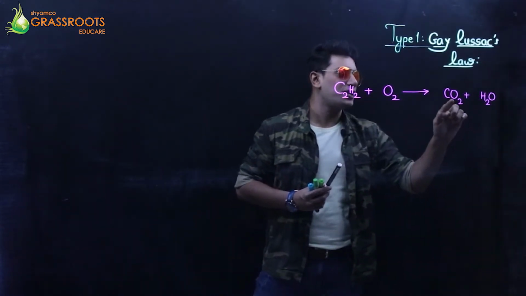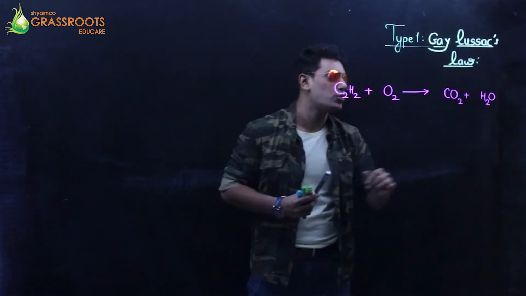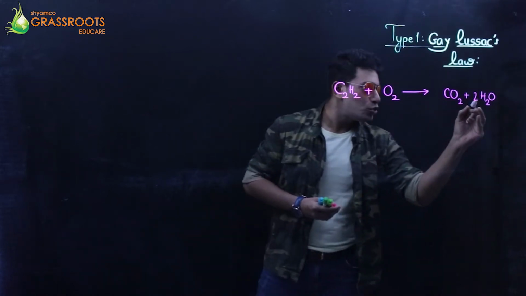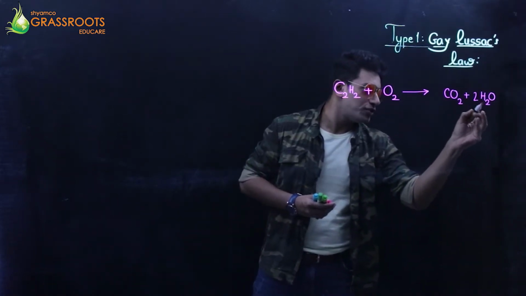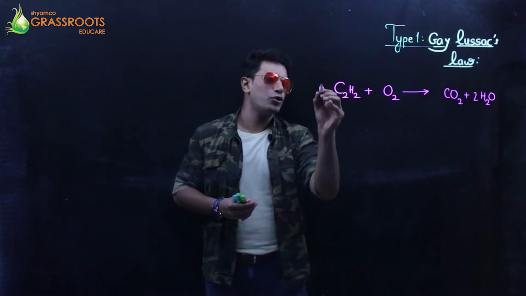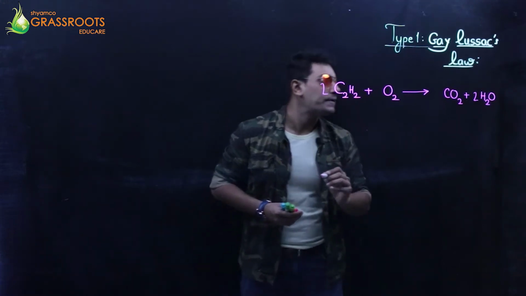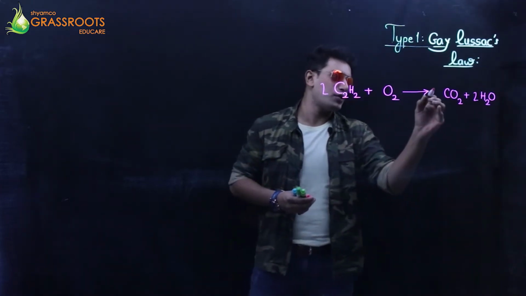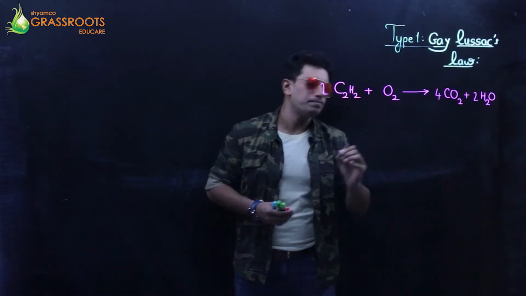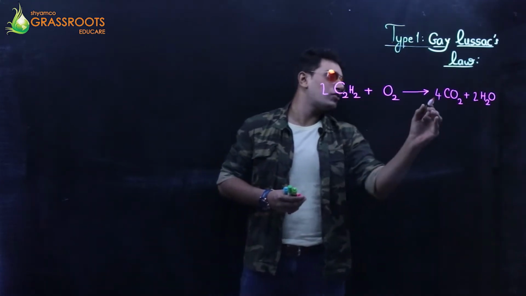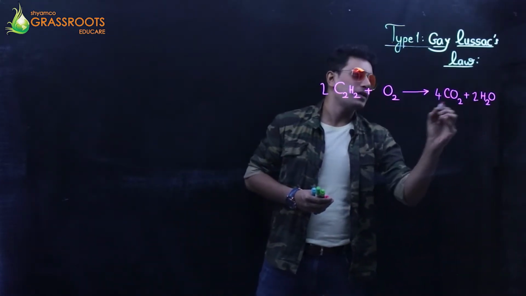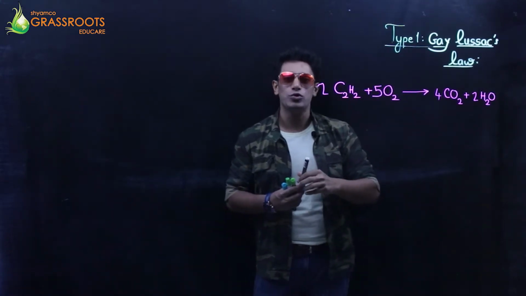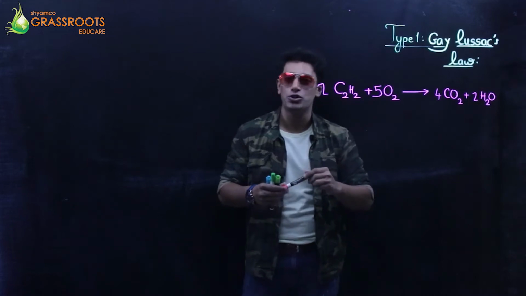Oxygen out here is 3, 2 plus 1. It's an odd number. I don't like odd numbers. Make a 2 out here. Now, 4 hydrogens. To make a 4, you can keep a 2 out here. Fine. Till now, hydrogen is balanced. 4 carbon, you can make a 4 carbon out here. And oxygen is 8 and 2, 10. To make a 10 out here, we can put a 5. So we have 2 C2H2 plus 5 O2 gives 4 CO2 plus 2 H2O.